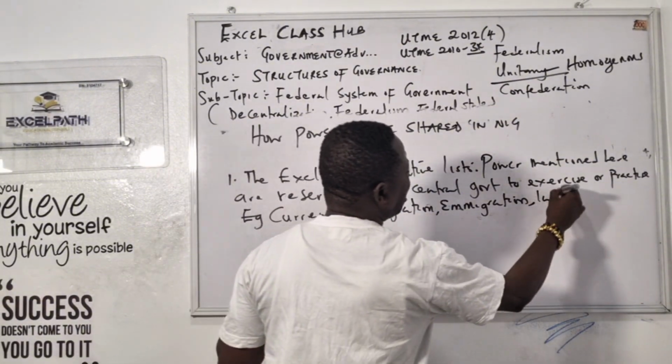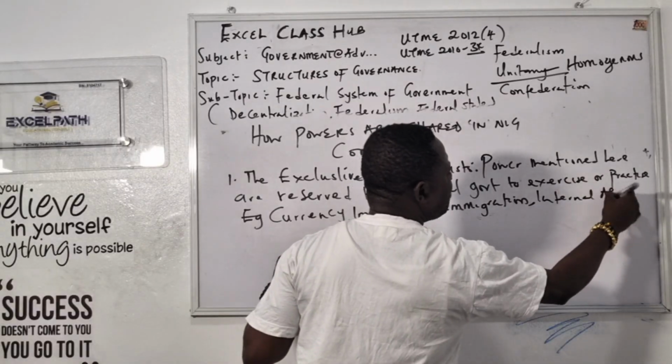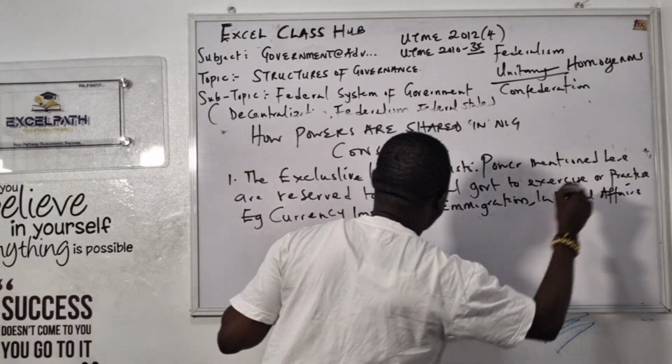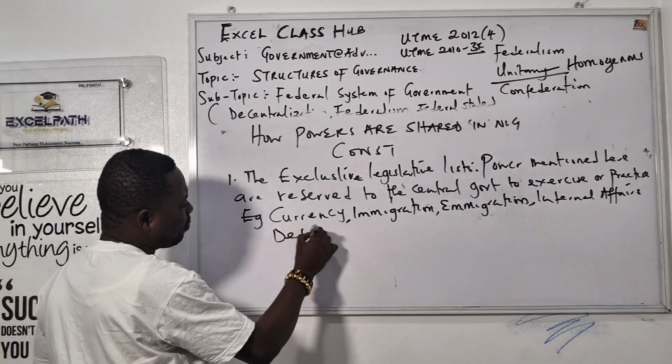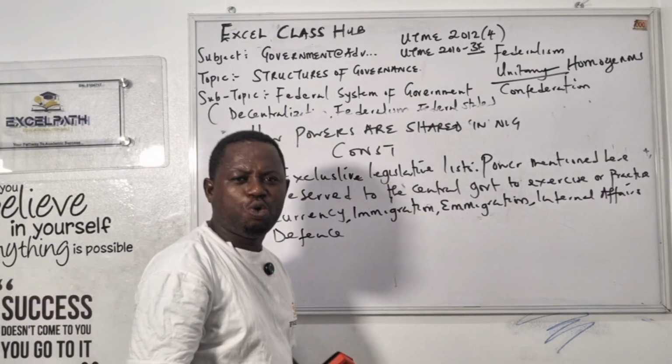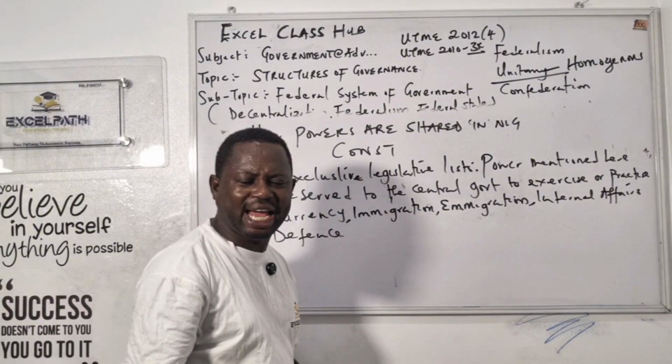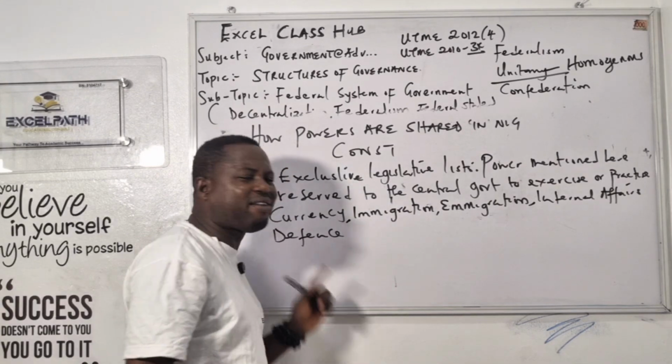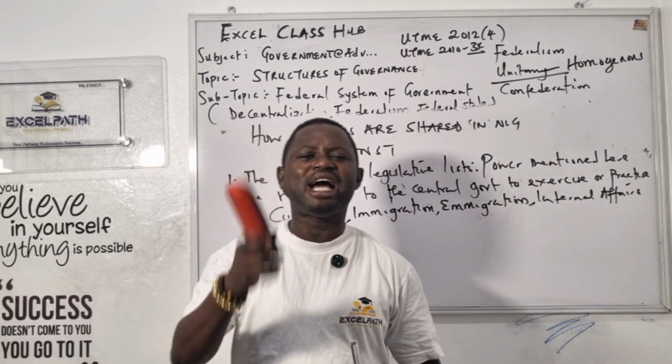We have internal affairs. There are many. It is in your constitution. We also have defense. When I talk about defense, we have the police, we have the army, we have the navy, all those ones. They are there. So they are controlled by the federal government. It's the federal government that gives them money.